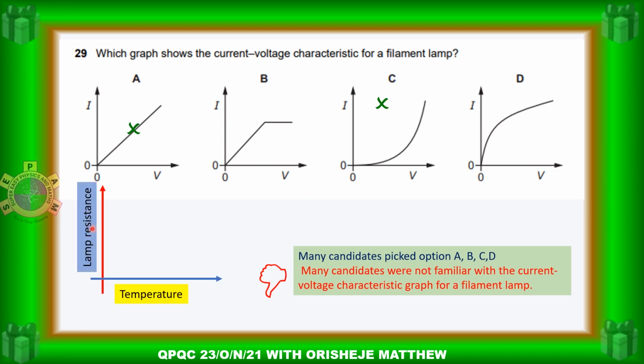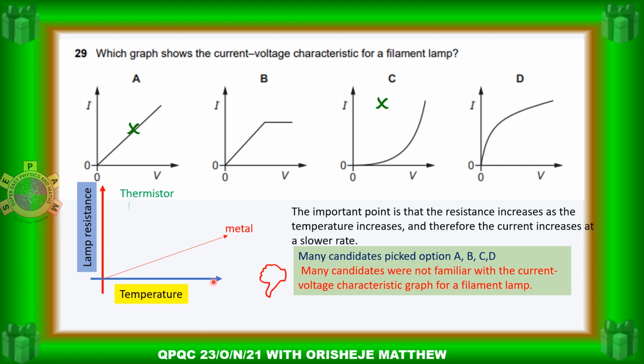So for a filament lamp, as temperature increases, for a thermistor, resistance reduces. Okay, then why the filament lamp? The resistance tends to increase with temperature, but as it increases, it gets to a plateau.